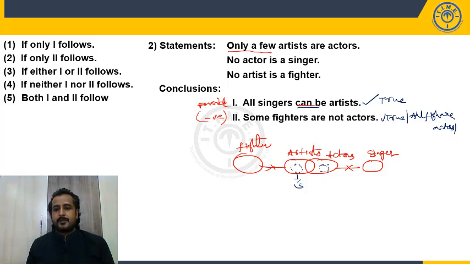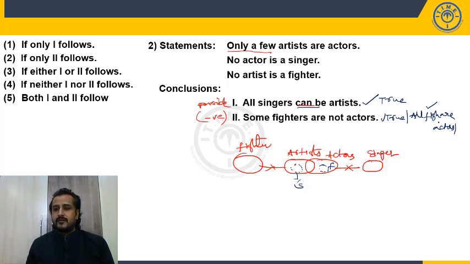Now let's check whether I can place the actors here and the fighters here. Now, if you want, you can cross check the statements. Only few artists are actors. Yes, still. Second statement, no actor is a singer. Yes, still. And third statement, no artist is a fighter. Still no artist is a fighter. So am I able to draw this diagram or not? Yes, we have a successful diagram for all fighters are actors.